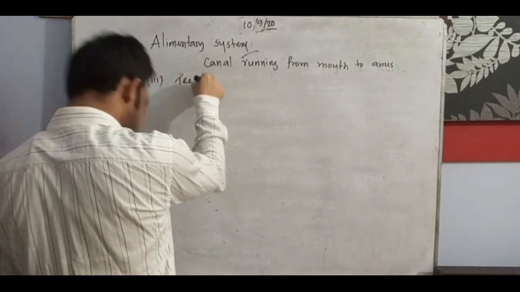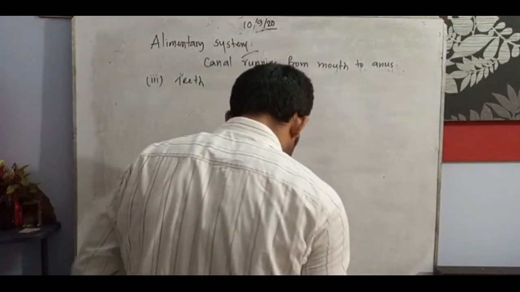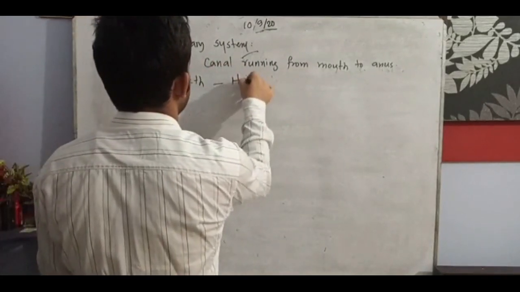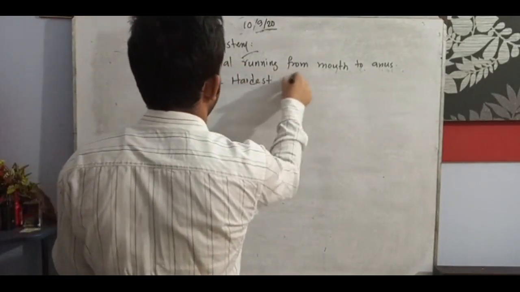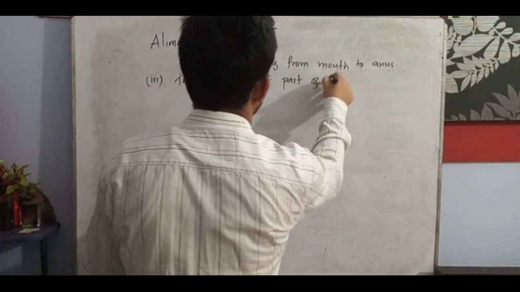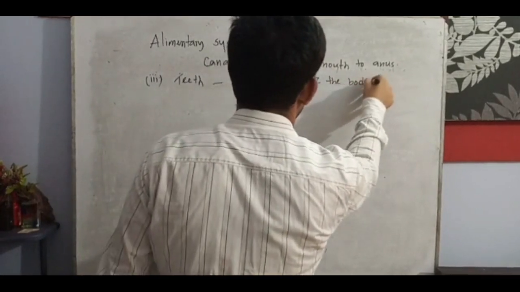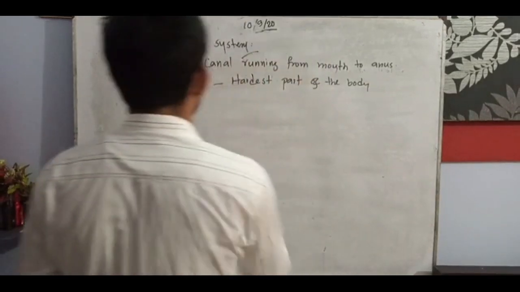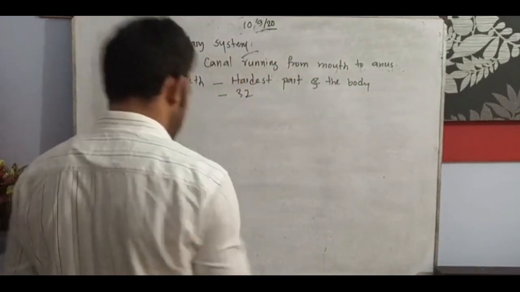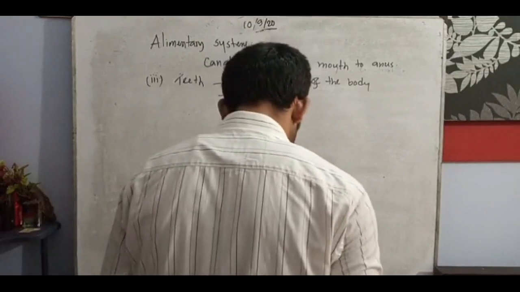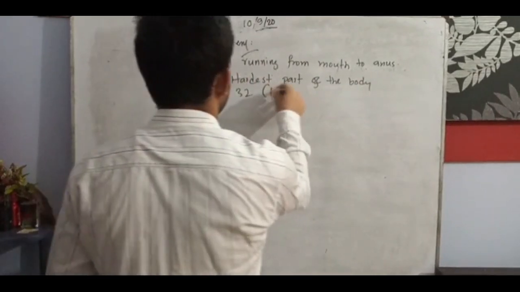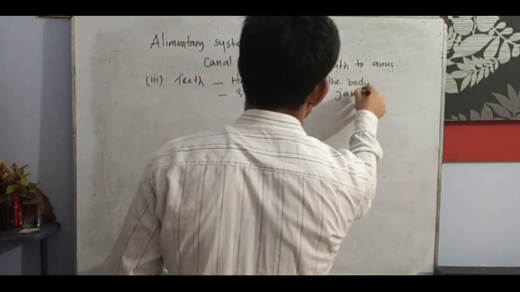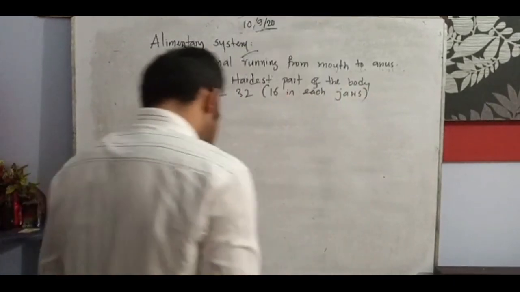Teeth, if we go through understanding, are the hardest part of the body. We know the hardest part of the body. Yes. We know there are almost 32 teeth in an adult person, 16 in each jaw.